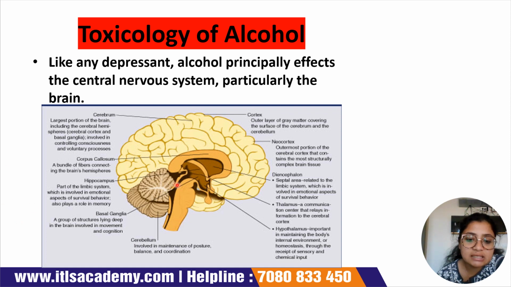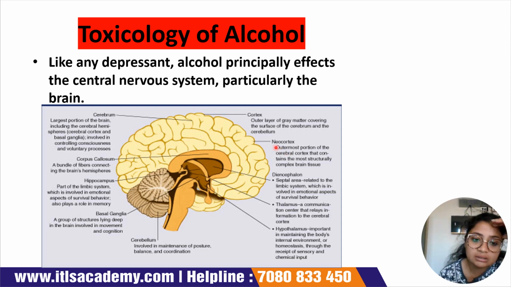And this is a very important diagram I would like to mention, because it shows what the normal functions of the different parts of the brain are. And basically when alcohol affects the brain, it will be impairing all these different normal functions of the brain. As I already mentioned, it will be acting as a depressant to the brain, to the overall CNS, mainly the brain.